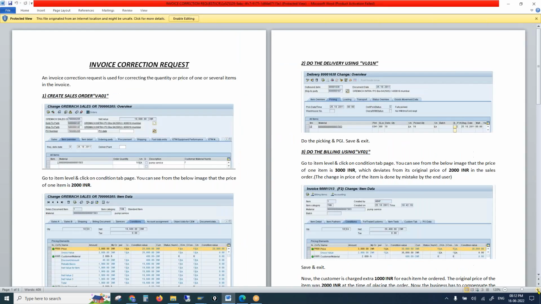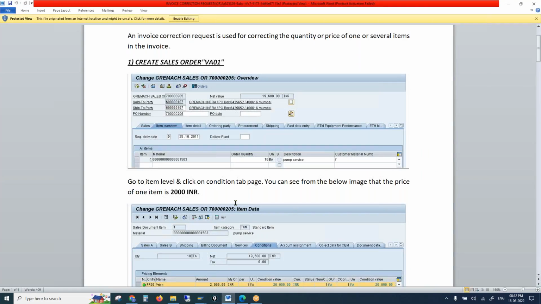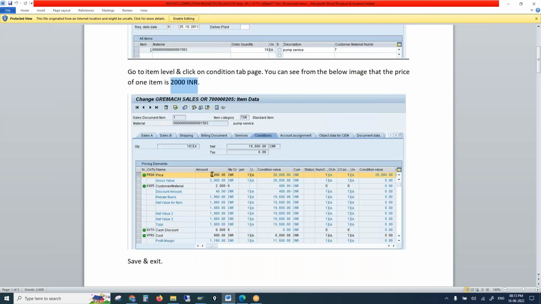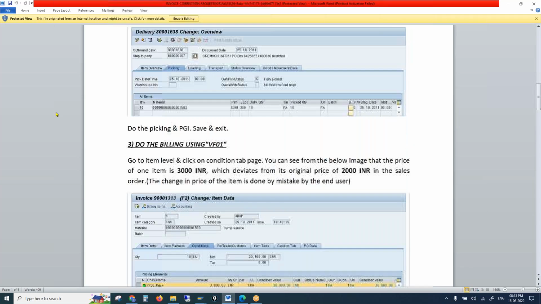what is special about invoice correction? In this particular document, there is material 1503, with 10 quantity. And the price of each material is 2000 INR. So the order has been created, delivery has been done, then billing is also done.